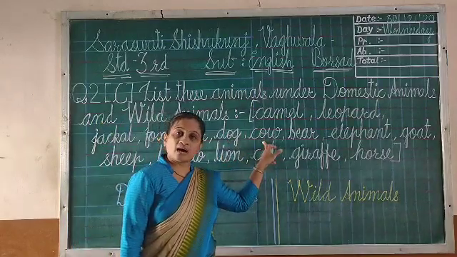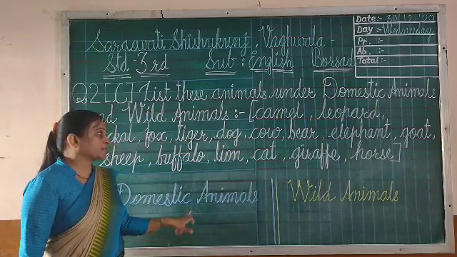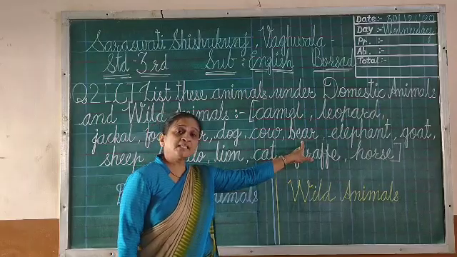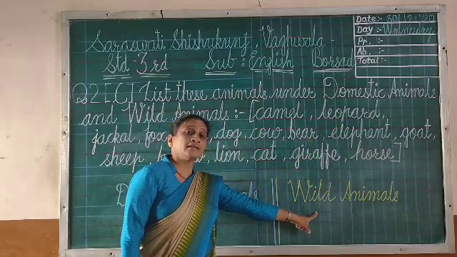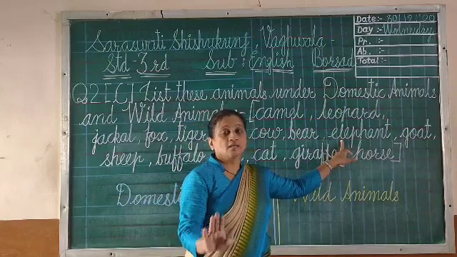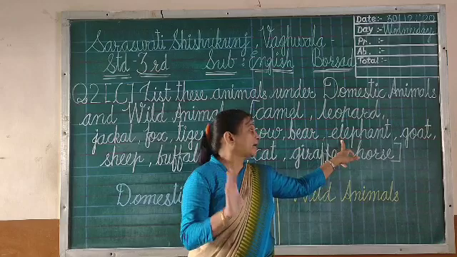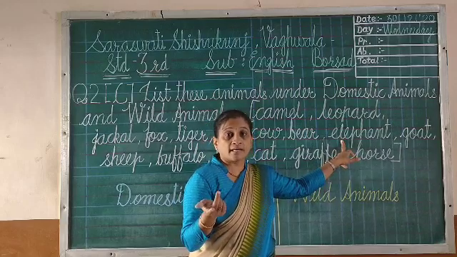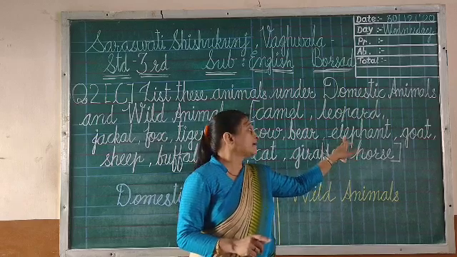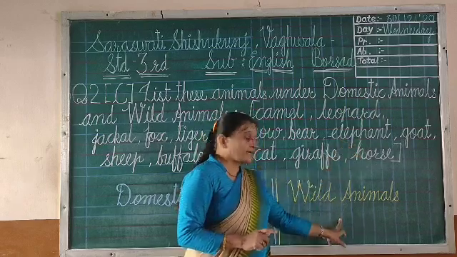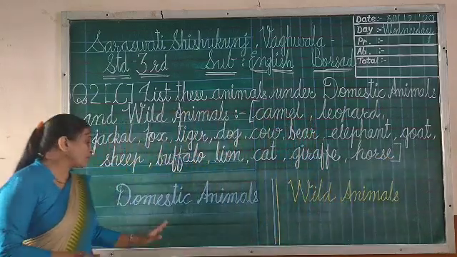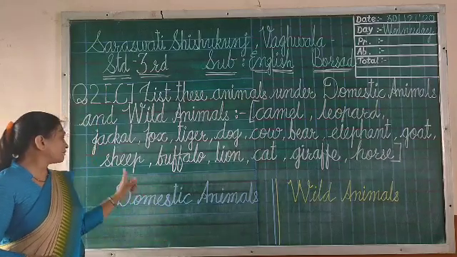Cow gives us milk, and cow is domestic animal. So you have to write cow in domestic animal column. Bear. Bear is wild animal, so you have to write bear in this column. Elephant is also wild animal. It is not harmless. So many people are keeping elephant as a pet for earning money, but it is living in the jungle. It is living in the forest. That is why elephant is wild animal. Okay. Then after goat. Goat, definitely you know. Goat is domestic animal.